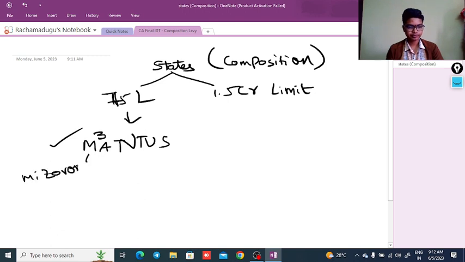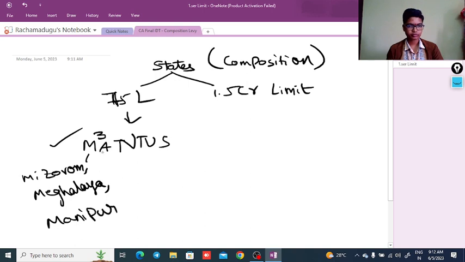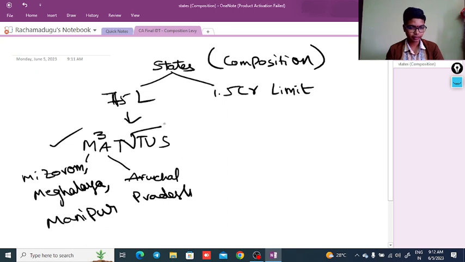M cube means Mizoram, Meghalaya, Manipur. A means Arunachal Pradesh. N means Nagaland.